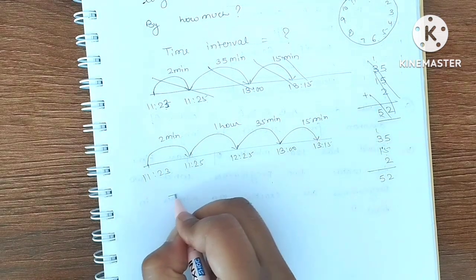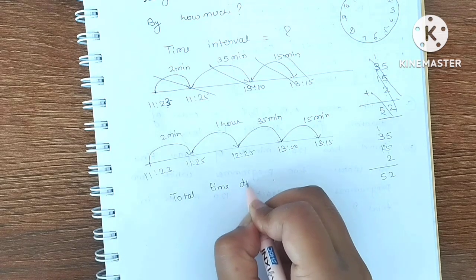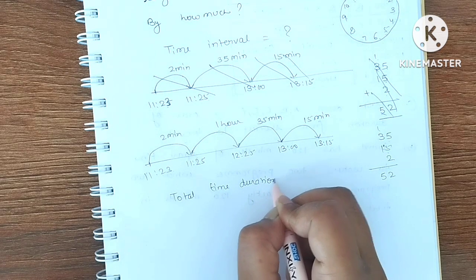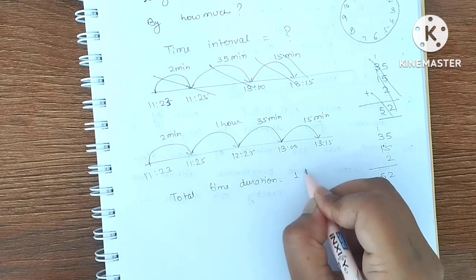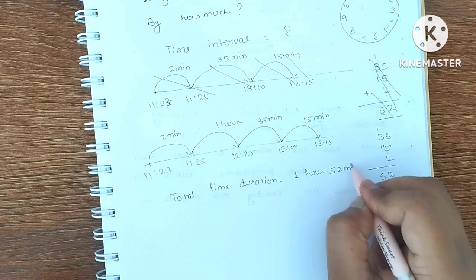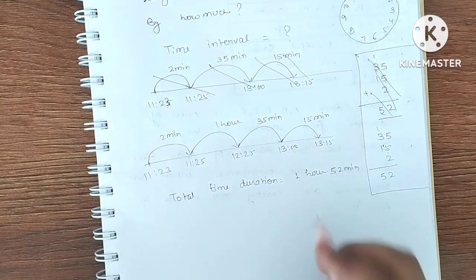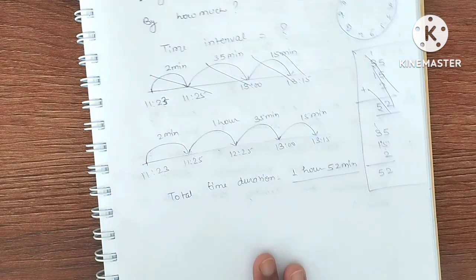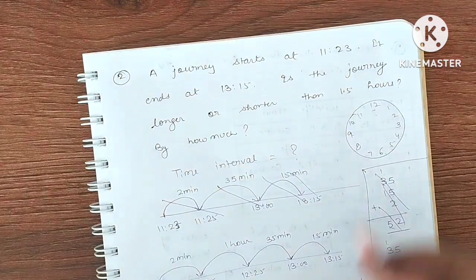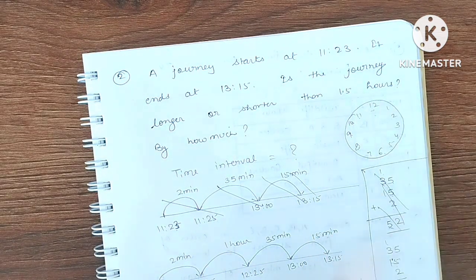That means total time duration. What was the total time duration? 1 hour 52 minutes. This was the time taken by you. But in the question it is saying, is it longer or shorter than 1.5 hours?